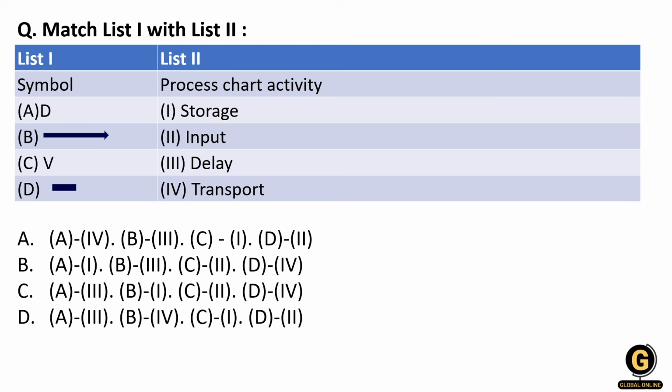Here you are given some symbols and you have to match. D, then an arrow symbol, a V symbol, and a small rectangle. So you are given the process chart activity: storage, input, delay and transport. Here you are given A4, B3, C1, D2 and other matching codes. If you try any one option, you can directly get the answer.